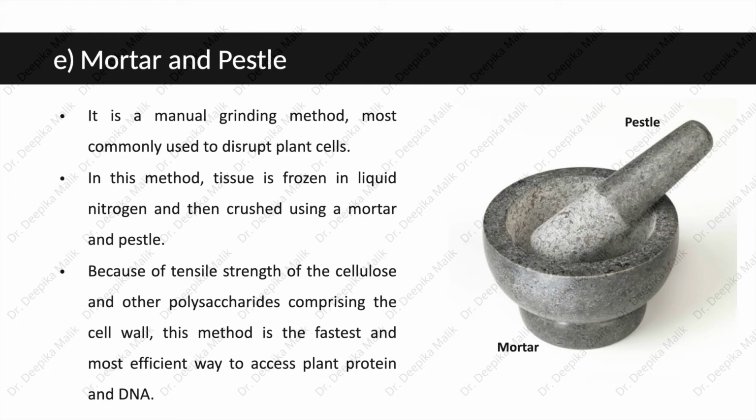Next method includes the use of mortar and pestle. It is a manual grinding method most commonly used to disrupt plant cells. In this method, tissue is frozen in liquid nitrogen and then crushed using a mortar and pestle. Because of the tensile strength of the cellulose and other polysaccharides comprising the cell wall, this method is the fastest and most efficient way to access plant protein and DNA.